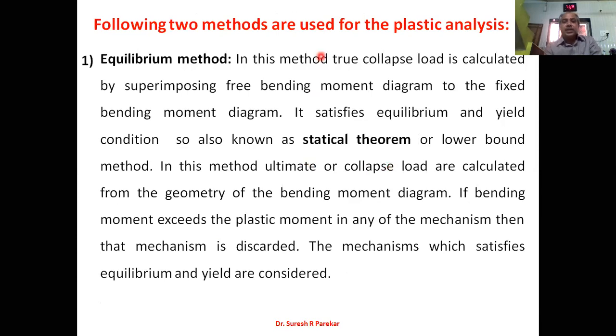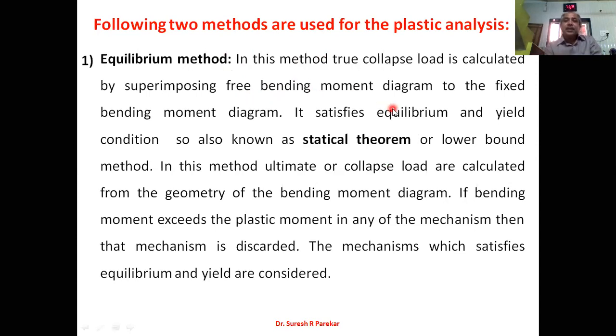Now, considering these three theorems, we have two methods. One is the equilibrium method and second is the mechanism method. In the equilibrium method, the true collapse load is calculated by superimposing the free bending moment diagram on the fixed bending moment diagram. Free and fixed bending moment diagrams we have studied in fixed beams, in Clapeyron's theorem, and in Castigliano's second theorem.